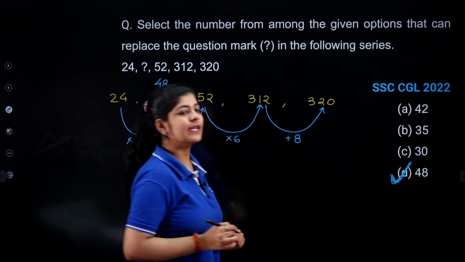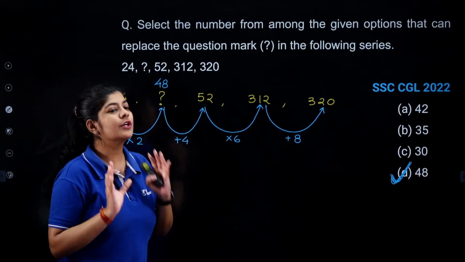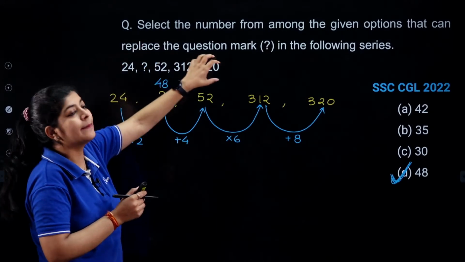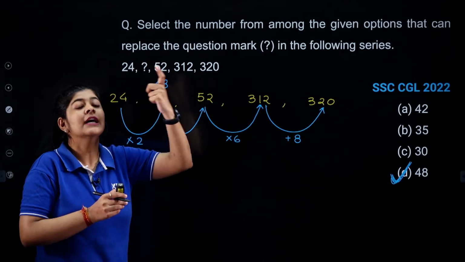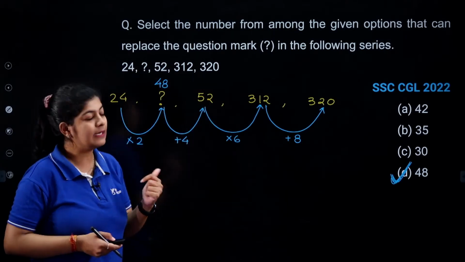The correct answer over here is what? Option number D. Is it clear? So all you have to do is observe the numbers carefully. You need to observe the difference between the consecutive terms carefully, right? Next one.